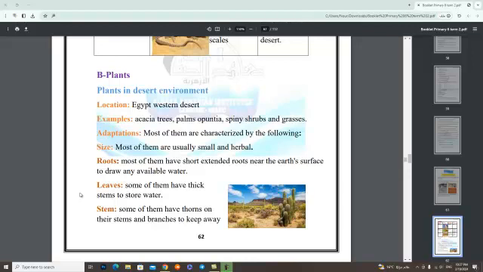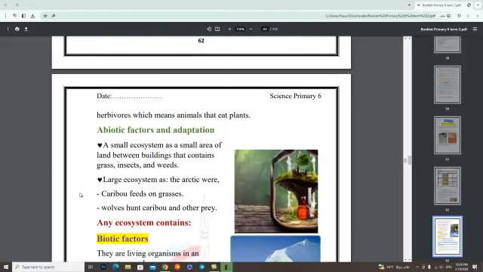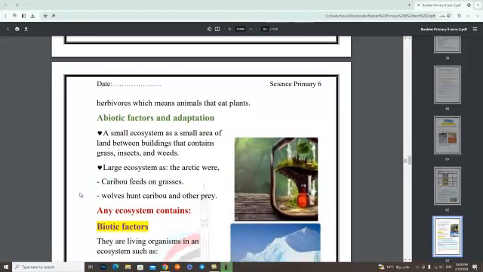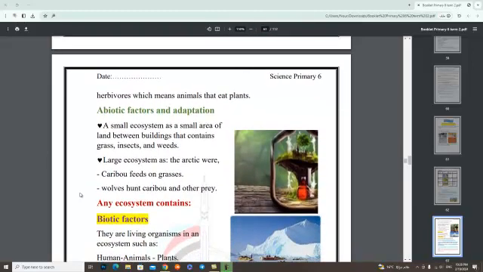Its adaptation, most of them are characterized by the following. Size: most of them are usually small and herbal. Roots: most of them have short, extended roots near the earth's surface to draw any available water. Its leaves: some of them have thick stems to store water. Some of them have thorns on their stems and branches to keep away herbivores, which means animals that eat plants.